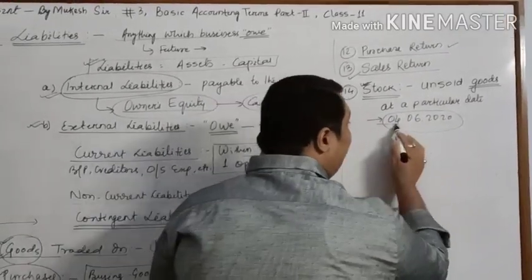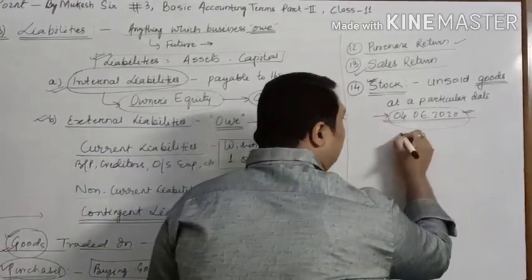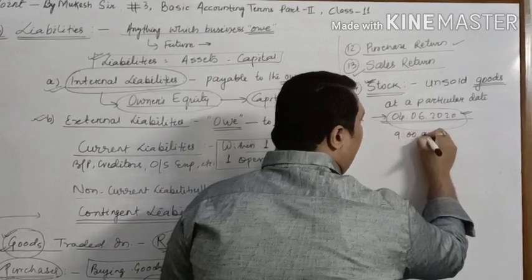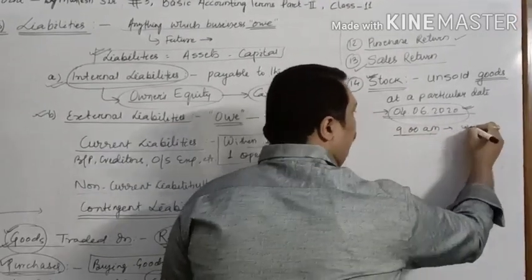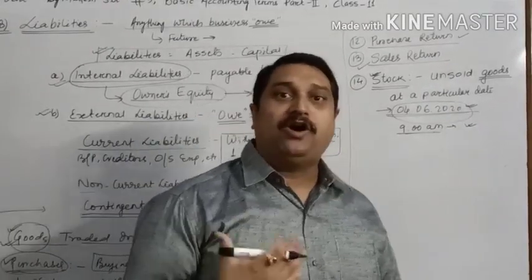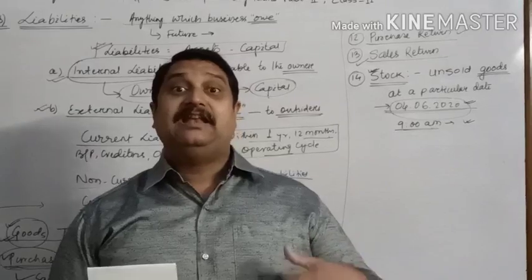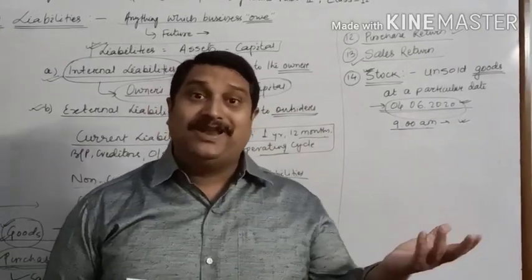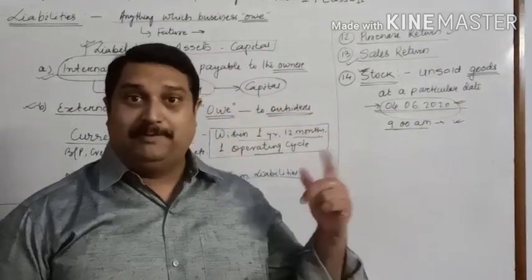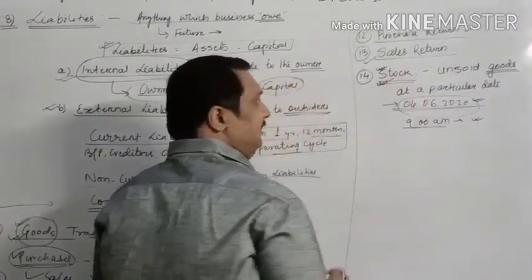So the goods which have not yet been sold on this particular date till suppose 9 a.m. early in the morning, that will be called my stock. And remember, stock is something which I can sell in future and I can earn income. So something which will help you in earning income in future will be considered as your asset. So stock is an asset.